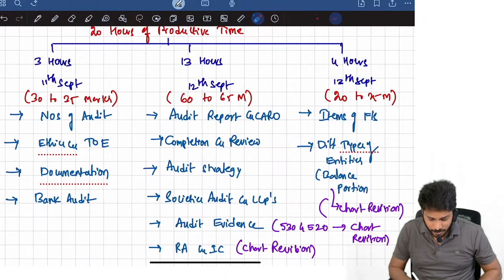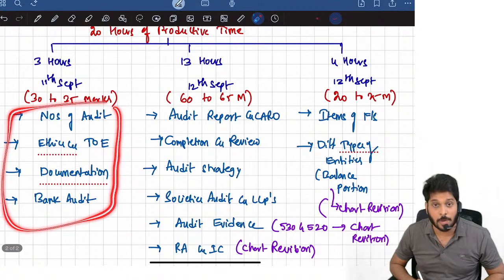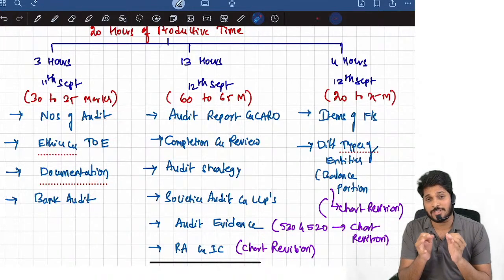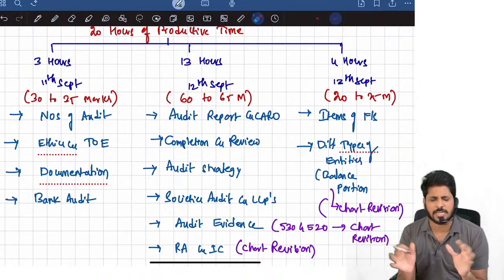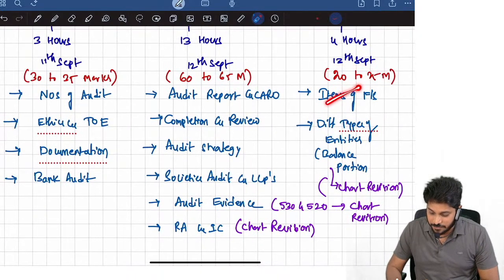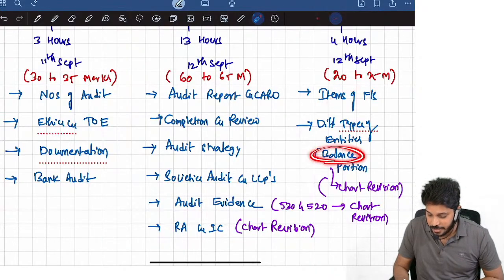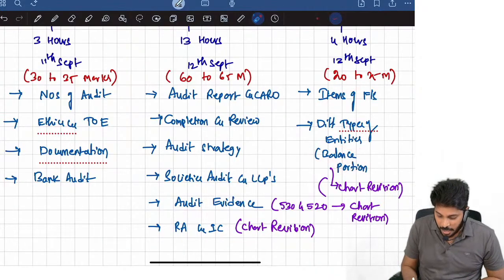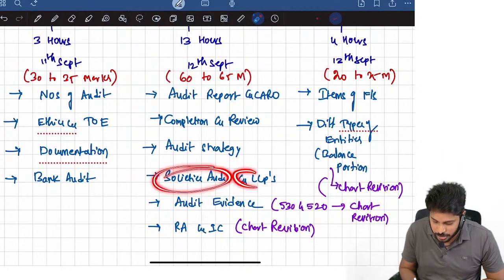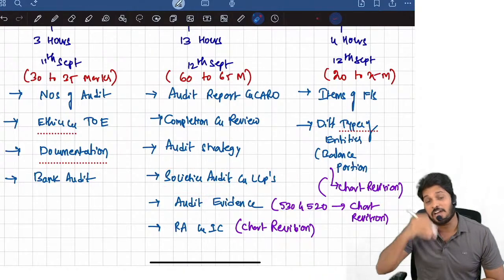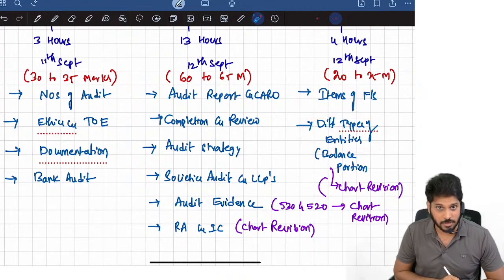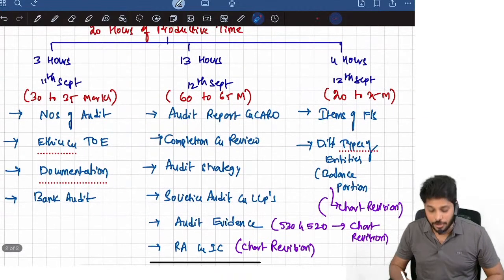So these are the topics you must solve today, because if you solve these 4 topics, 30 to 35 marks of the paper, no matter how hard it is, you can easily attempt. Then on the last day, 13th September, items of financials and different types of entities. Different types of entities I named the balance portion. What does it mean? Societies audit and LLP audit, tomorrow you should revise. Apart from these 2, the remaining topics will be revised by you the day after tomorrow.